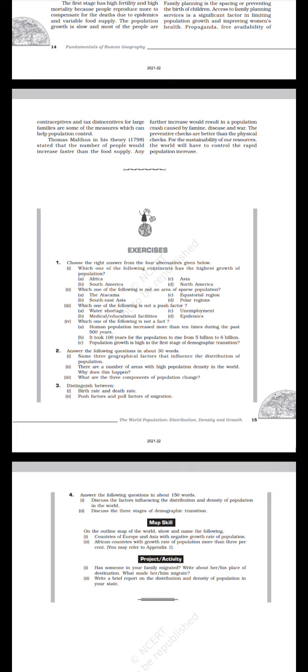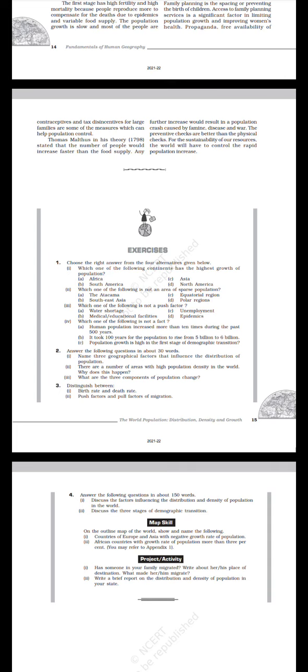Which one of the following is not a fact? Human population increased more than 10 times during the past 500 years. It took 100 years for the population to rise from 5 billion to 6 billion. Population growth is high in the first stage of demographic transition.